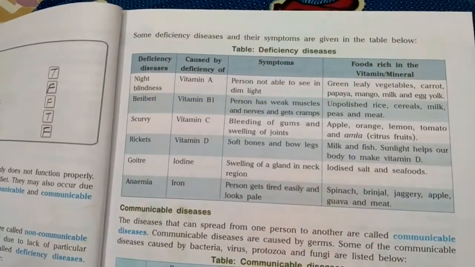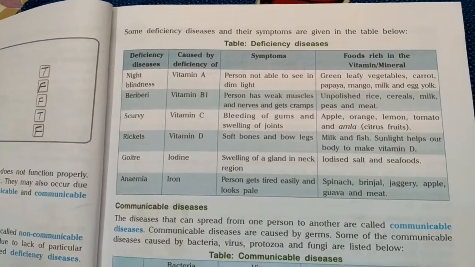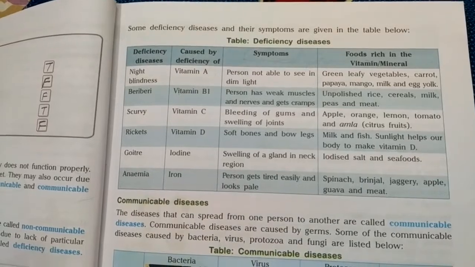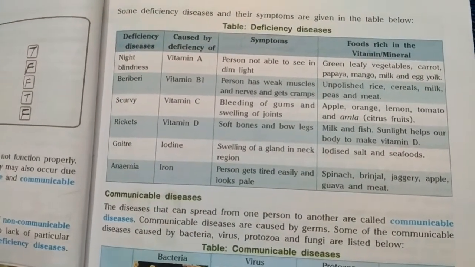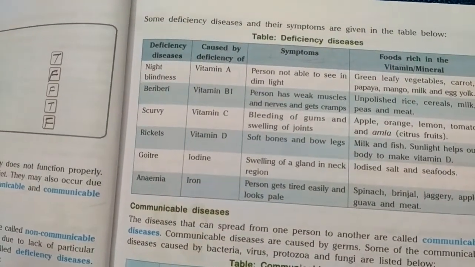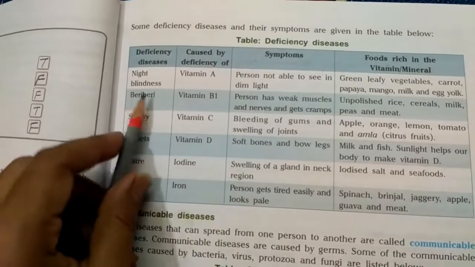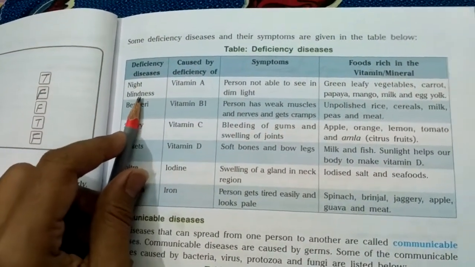This is a very important table, and I will suggest you to draw this deficiency disease table in your notebook neatly and cleanly. Okay, so now let's start. What is the first deficiency disease? As you can see over here, the name of this disease is night blindness.